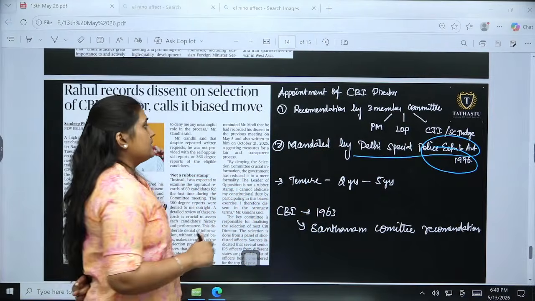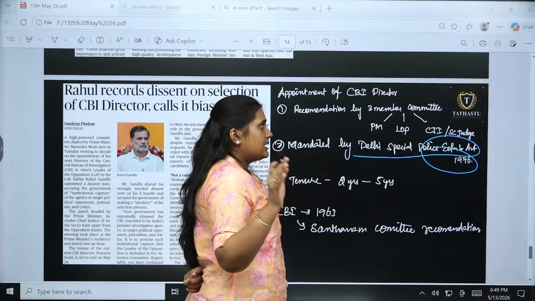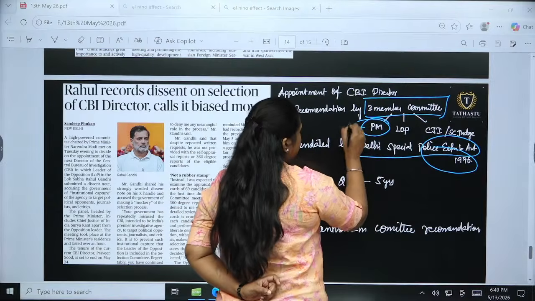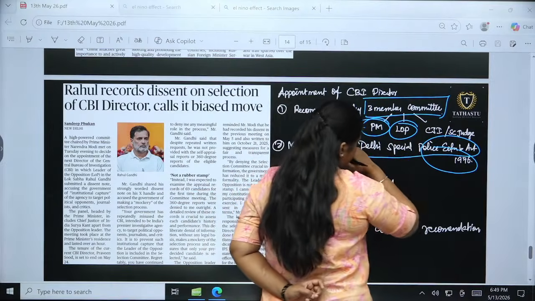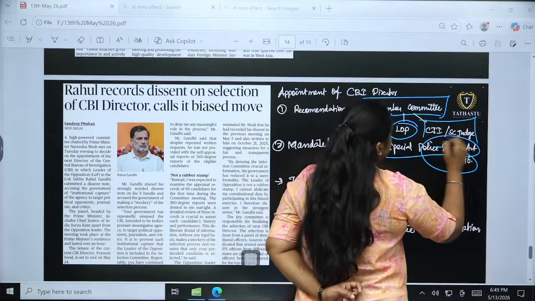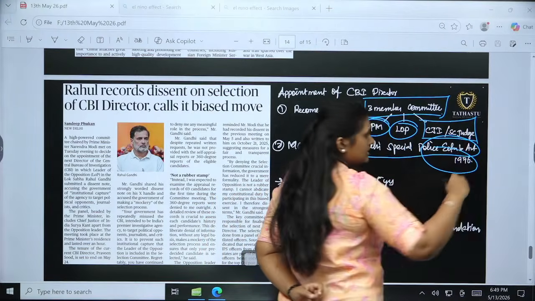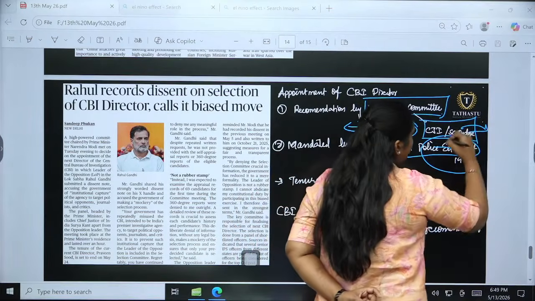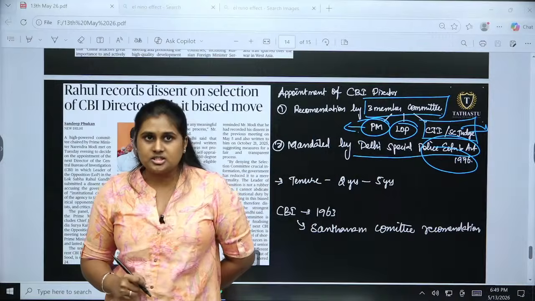Okay, and the appointment of the CBI director generally will be by a 3-member committee, where the Prime Minister will be the chairperson, along with the leader of the opposition party, and also the Chief Justice of India. In case he is not able to do so, then he will be recommending a Supreme Court judge.